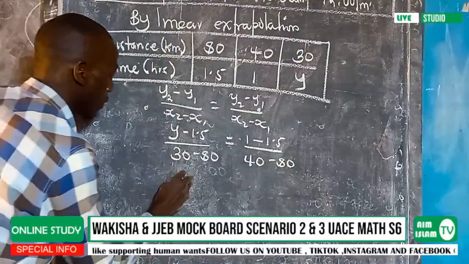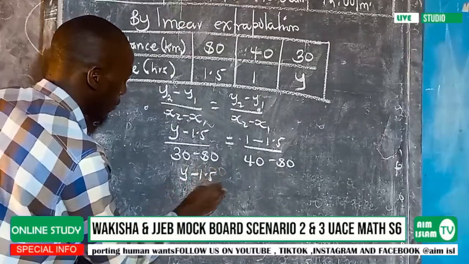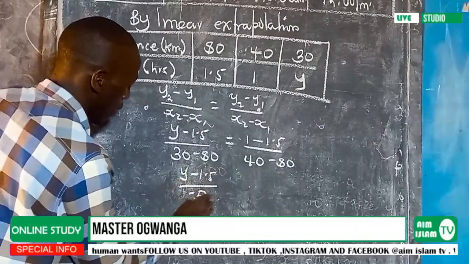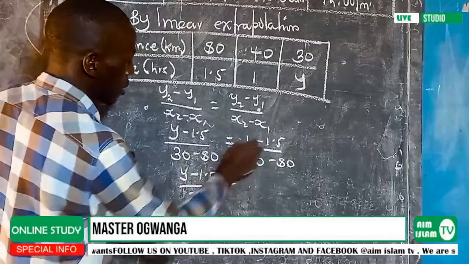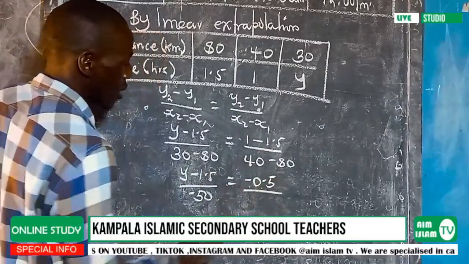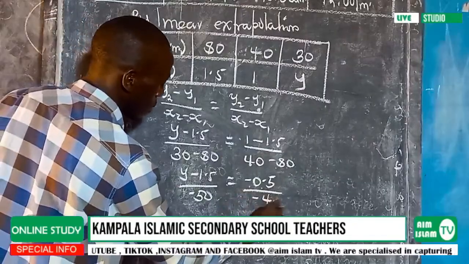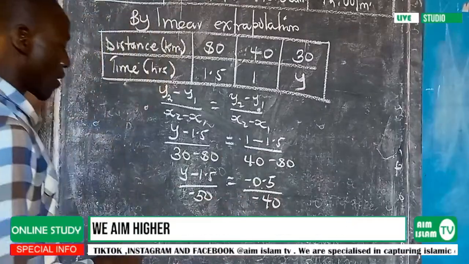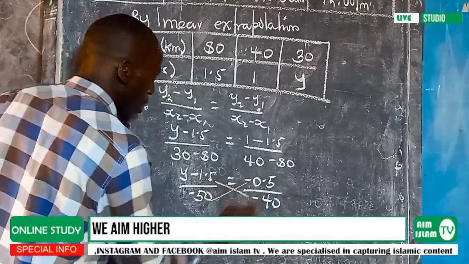And this is 1.5 divided by negative 50. Then this one will be negative 0.5 divided by negative 40. Then we cross multiply because we're looking for the value of y.